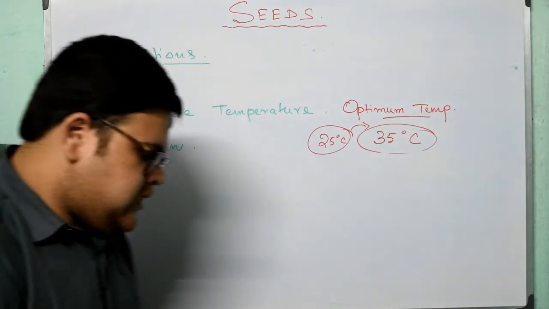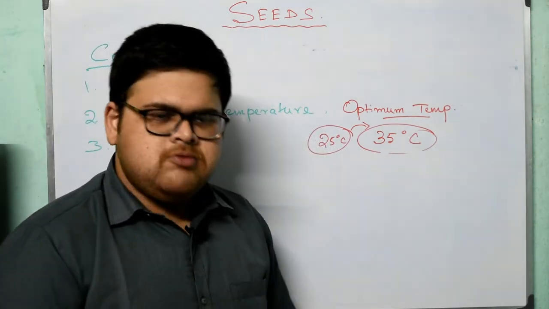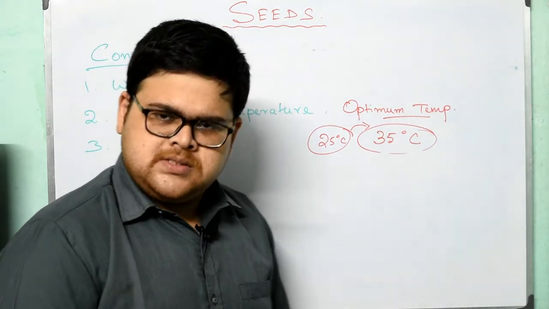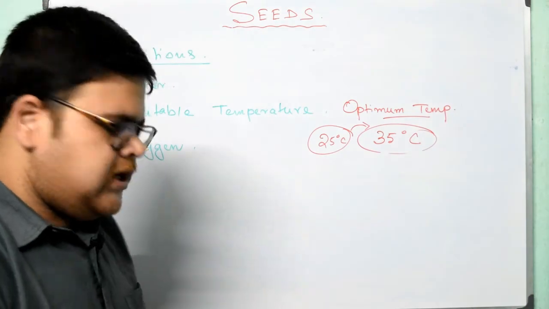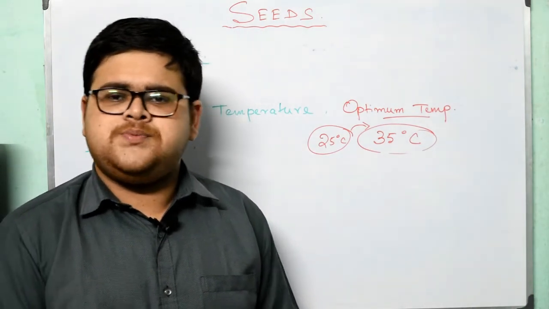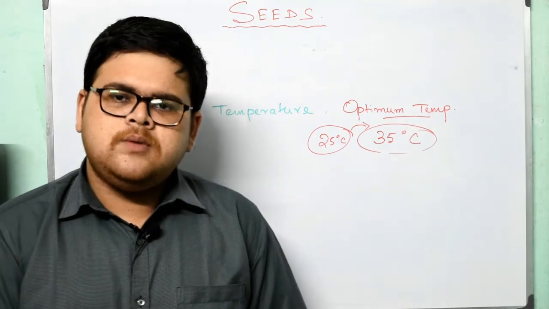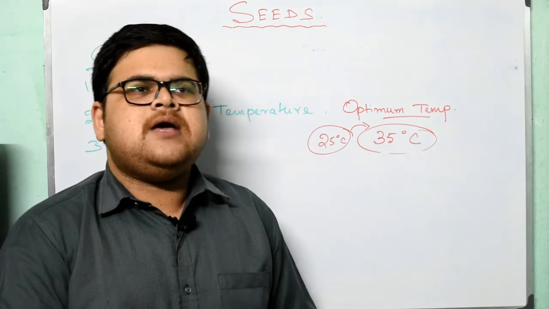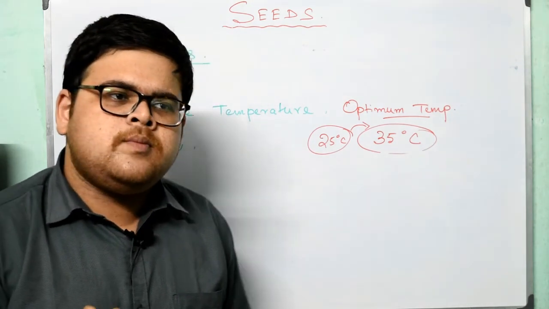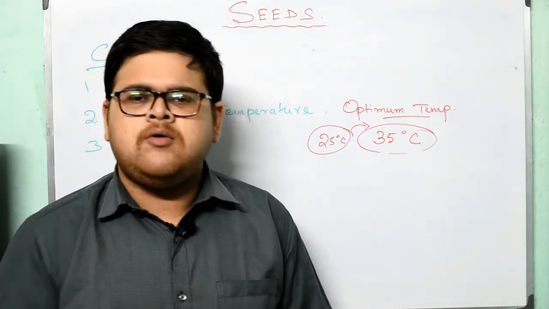So moving on, there are some experiments on germination. These experiments are very easy, you can go through them once. If you have any problem, I'll definitely go through these experiments. Also, you can do this experiment in your house out of fun. You can get a lot of experience from how things are happening. And practical knowledge is very much important. Without practical knowledge, it is like I'm going on studying, but I don't even know how to apply that study in our own life.